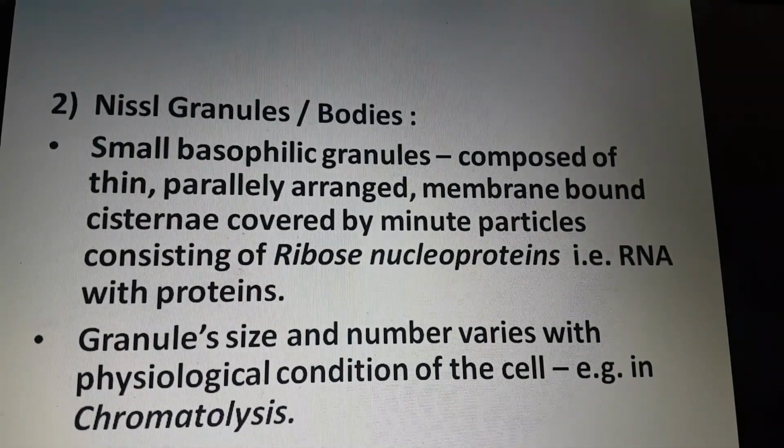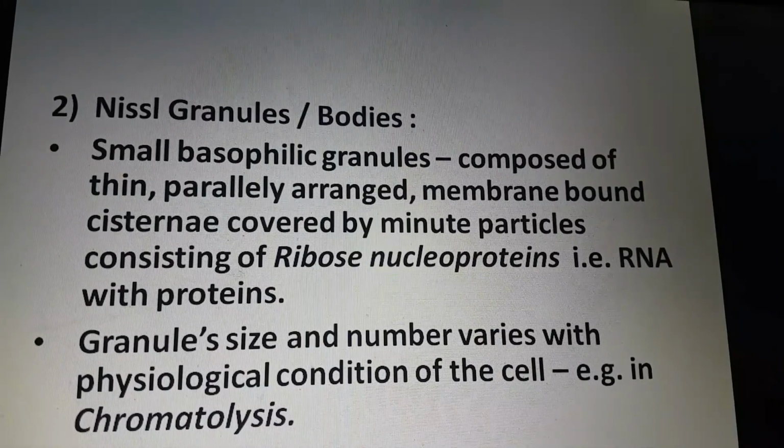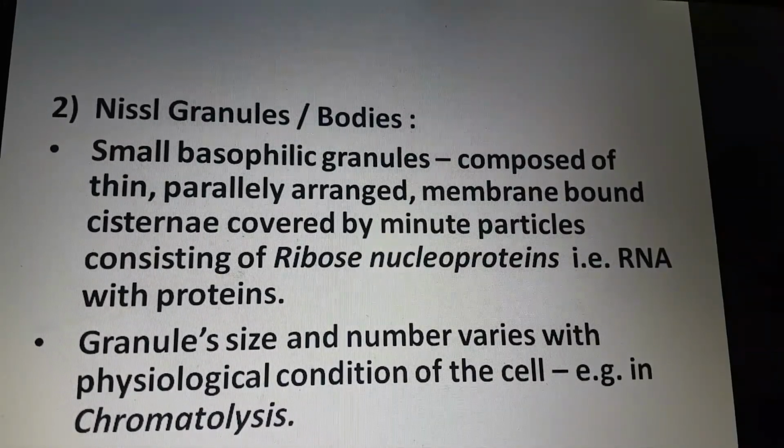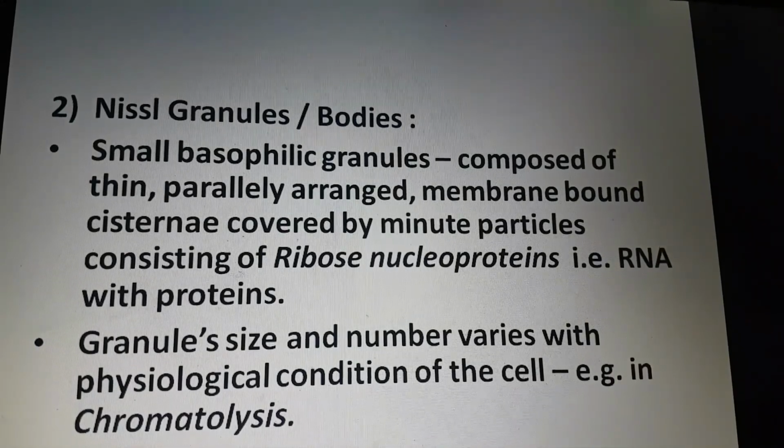Granule size and number vary with the physiological condition of the cell, for example, fatigue, certain poisons and sectioning of the axon. This causes Nissl granules to disintegrate into fine dust, and they finally disappear by a process called chromatolysis, whatever you call it. The granules reappear after recovery from fatigue or after regeneration.